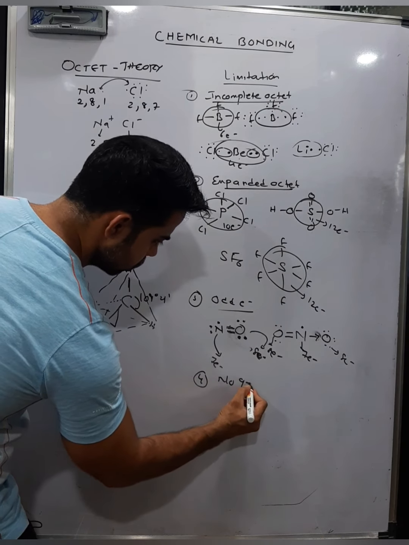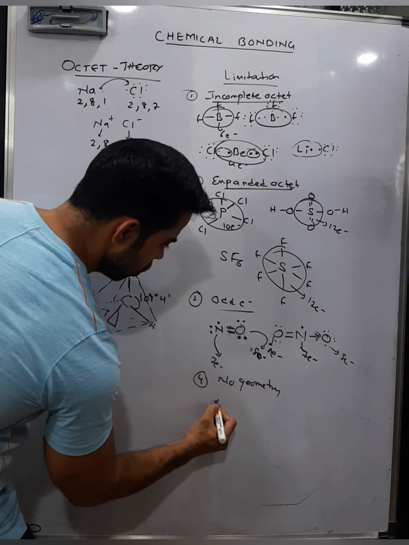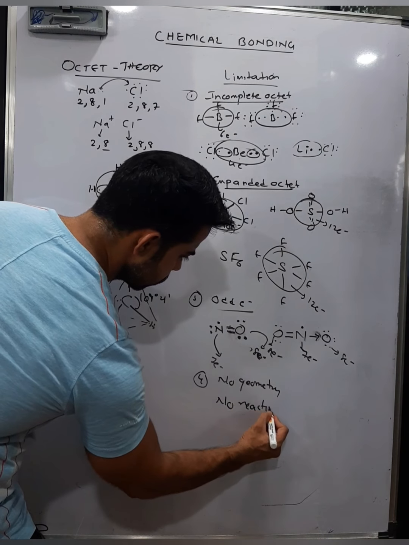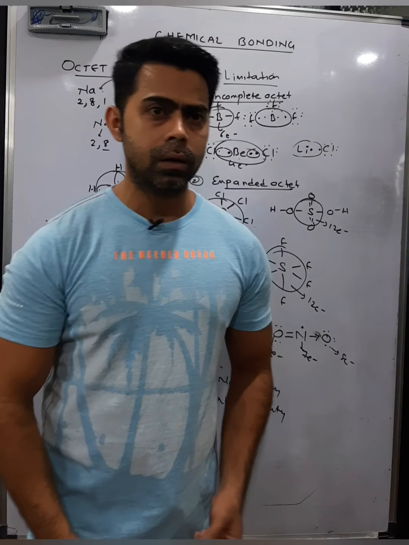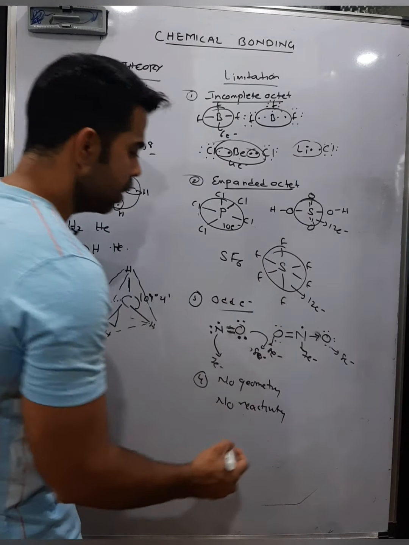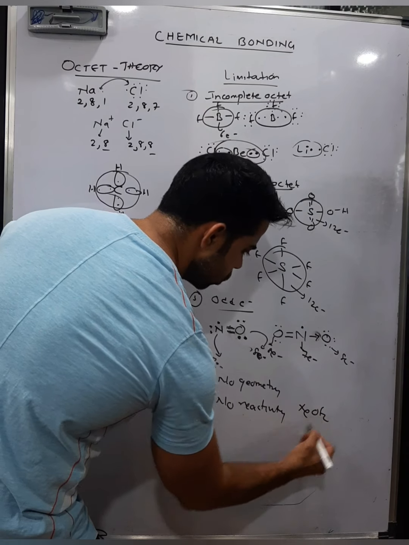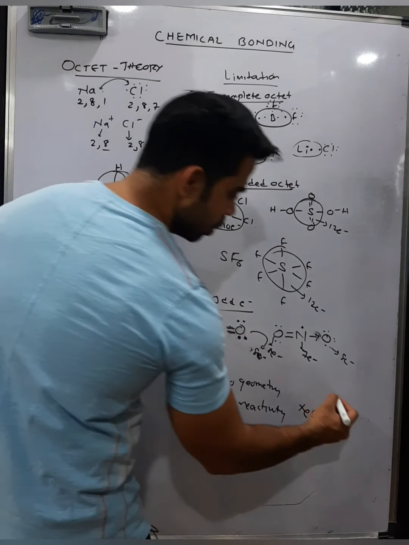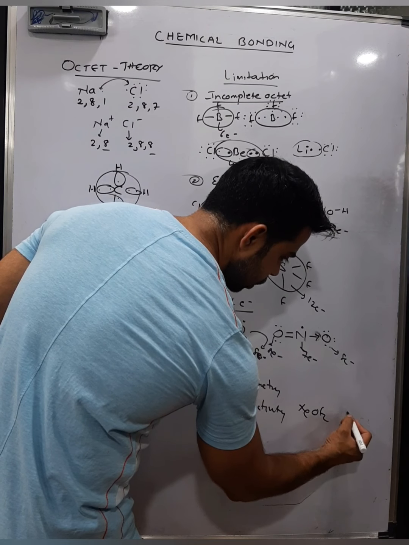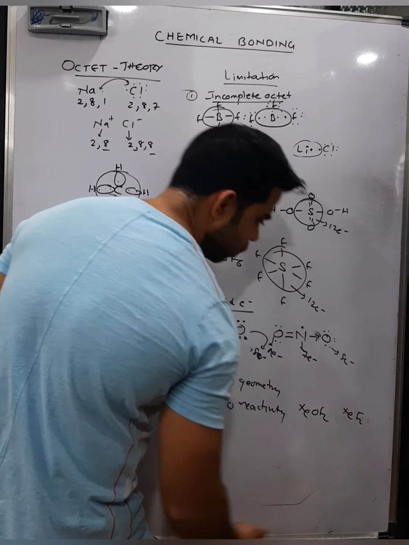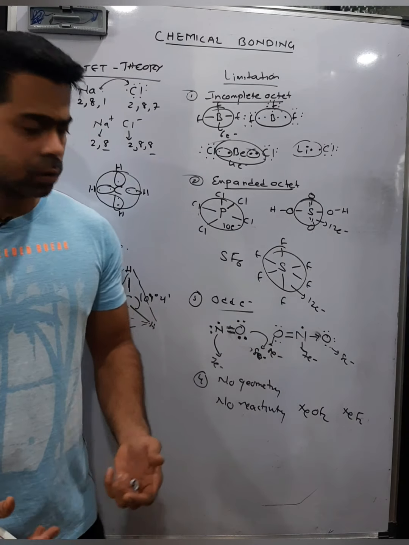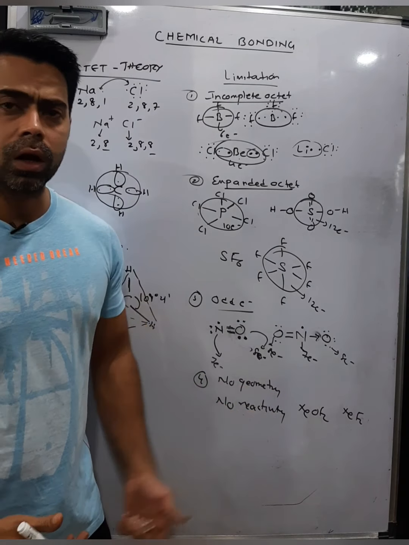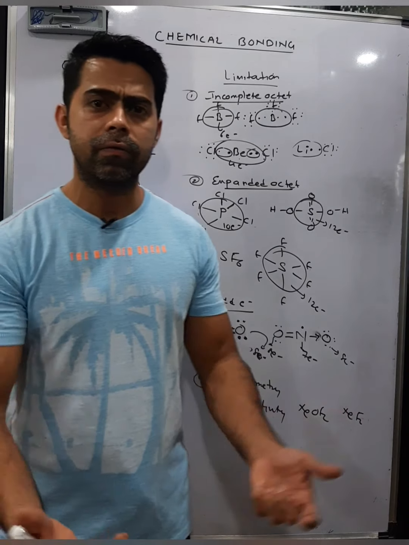So no geometry, no reactivity also. For example, if I talk about the noble gases, do they react? Yeah, to some extent they react. For example, xenon can form the XeOF2 molecule. Then it can form XeF2, difluoride. There are some molecules which can be formed when the higher noble gases of higher molar mass react, even krypton can form KrF2.